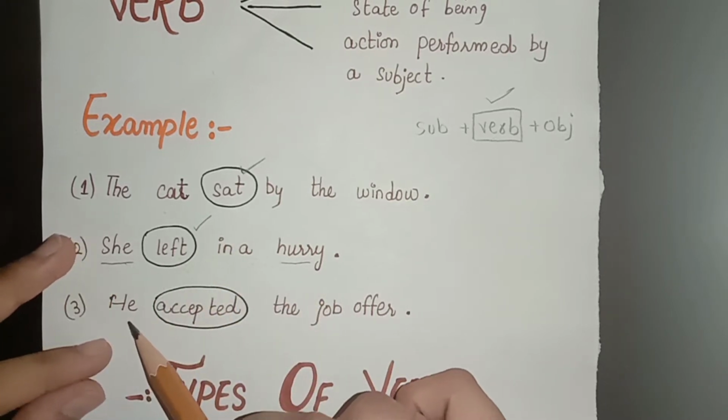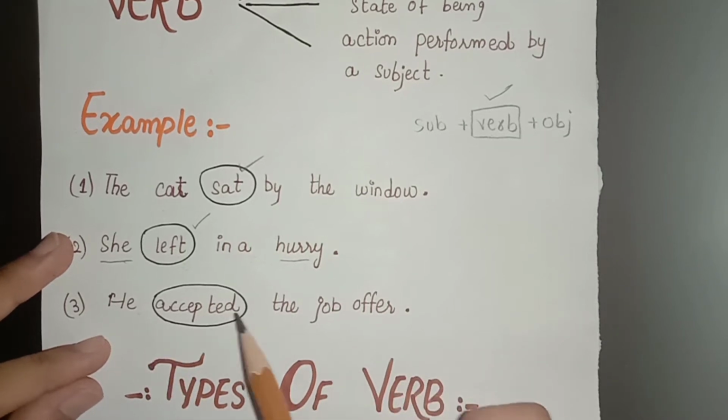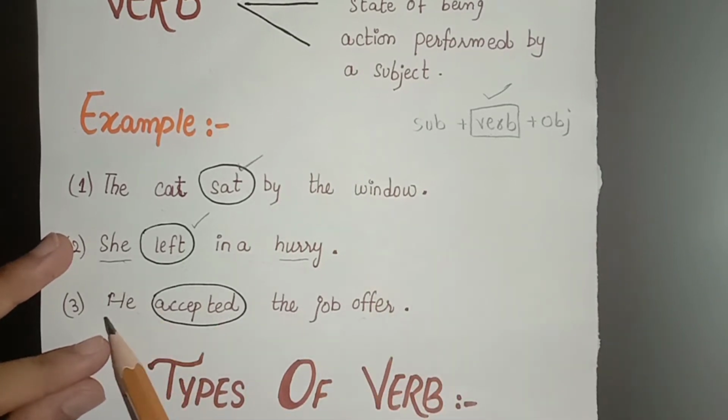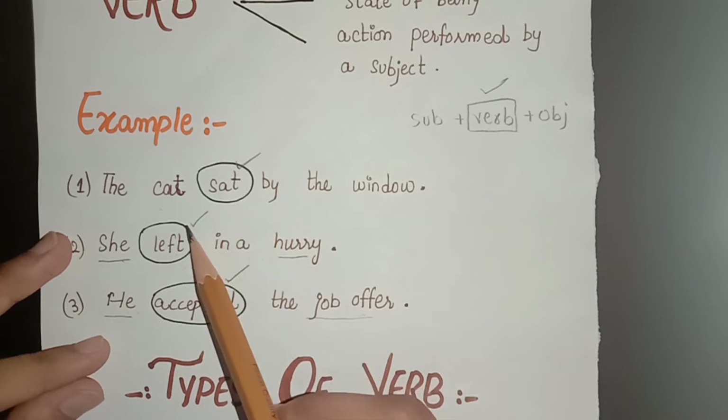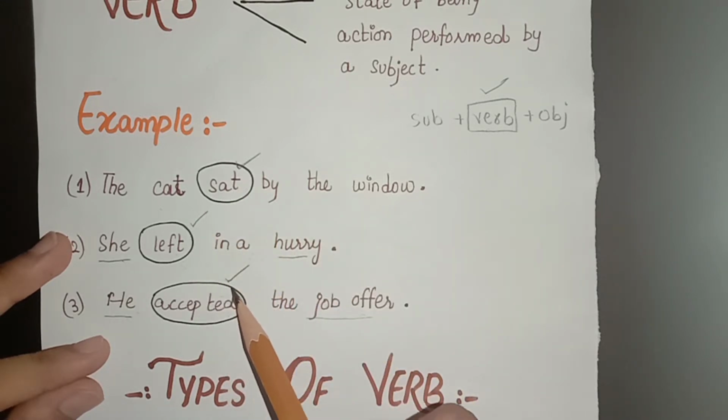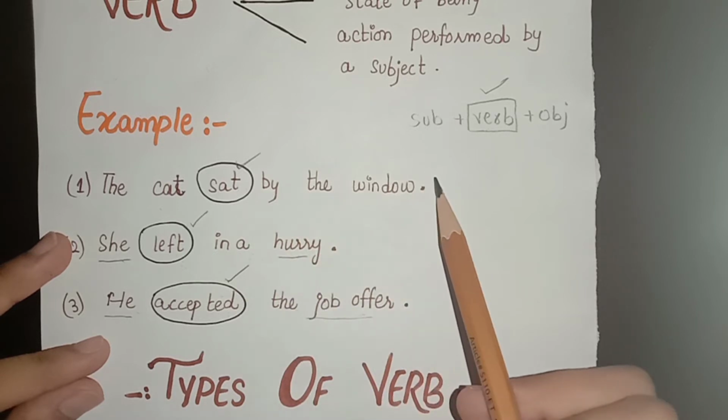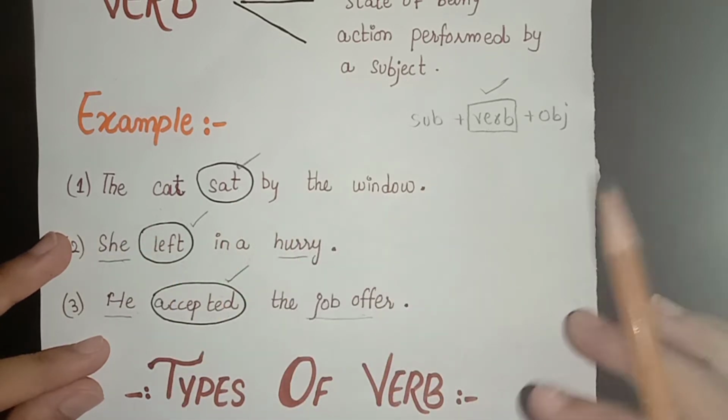Number three is: he accepted the job offer. So, he is a pronoun, and what he did to the job offer, the response he gave to the job offer, is acceptance. So, the verb or action he does is accepted. So, you can see the verb is coming in the middle of a sentence and not at the end or at the starting of the sentence.